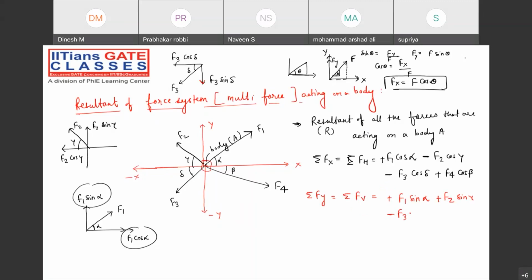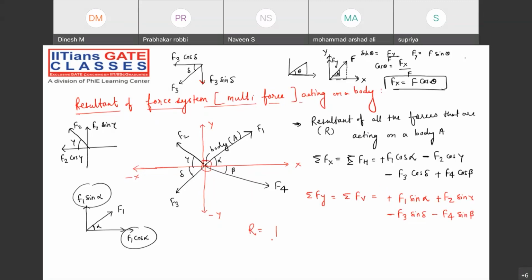Minus F3 into sin delta. Minus F4 into sin beta. Now, once you know the horizontal component of the force and the vertical component of the force, now you know the resultant.